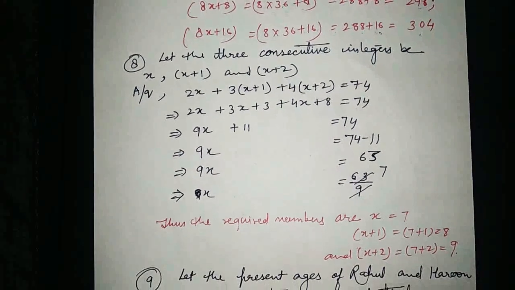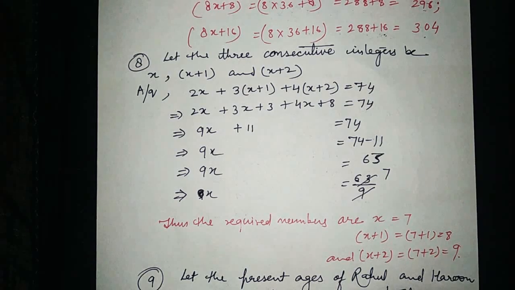See question 8 in your book. Question 8 is: 3 consecutive integers are such that when they are taken in increasing order and multiplied by 2, 3 and 4 respectively, they add up to 74. Find these numbers.